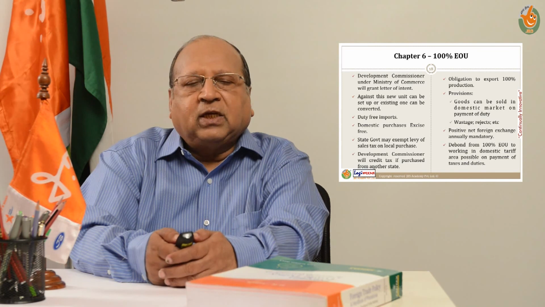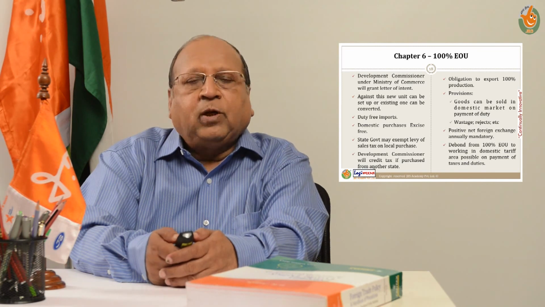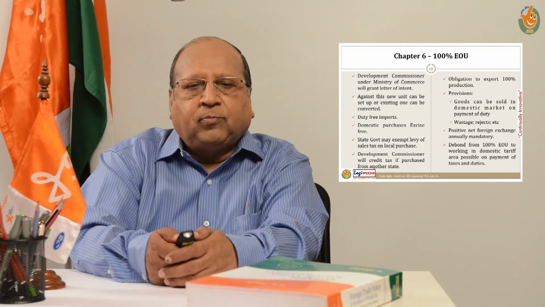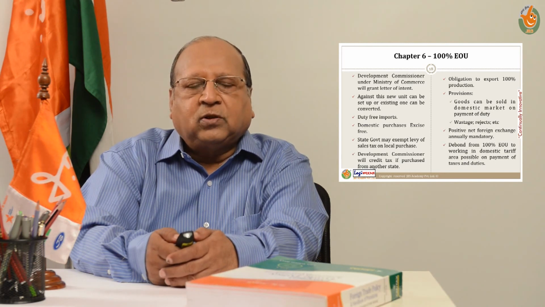Now, there are flexibilities allowed, as it may not be possible to export 100% of the entire production. So, there are provisions that against 100 rupees worth of exports, up to 50 rupees worth of goods he can sell in the domestic tariff area, the rest of India, subject to duties of customs or excise as may be applicable.